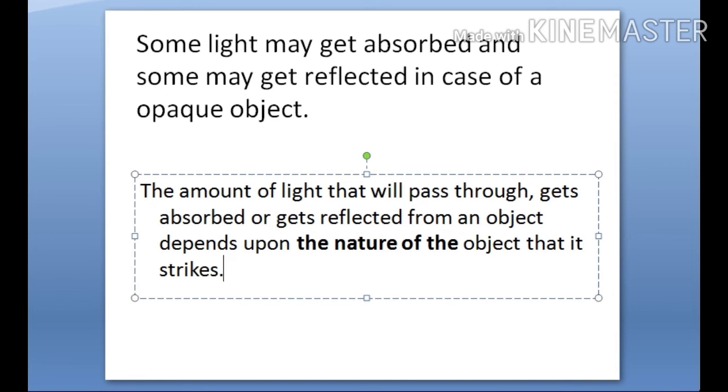What we have discussed, listen carefully. When a light falls on an object, three things can happen. The light may pass through it, light may get reflected, or some may get reflected and some may be absorbed. Right? You will remember these things.